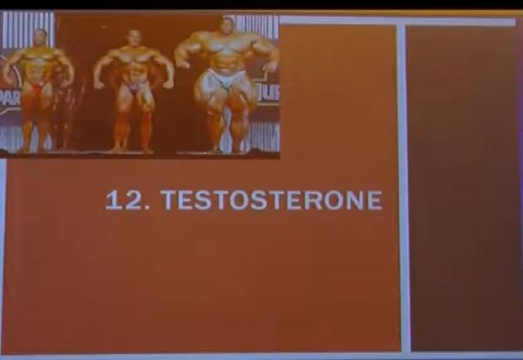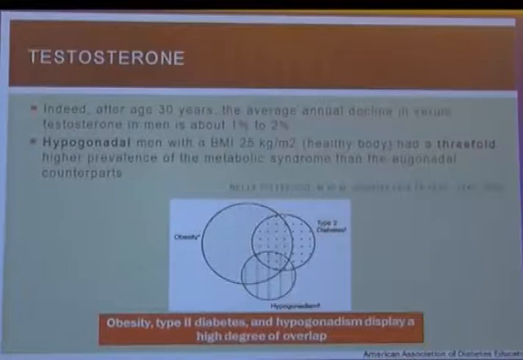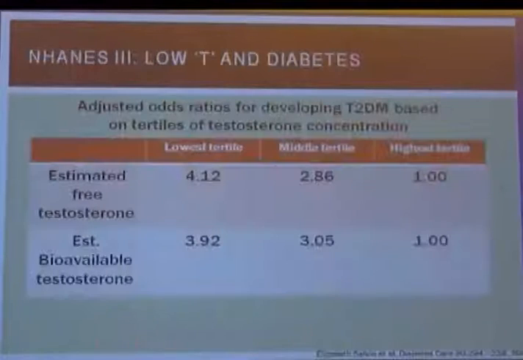Next is testosterone. Well, after the age of 30, the average annual decline in testosterone is about 1 to 2%, and hypogonadal men with BMI of 25 have threefold higher prevalence of metabolic syndrome. So, there is a great interplay between diabetes, obesity and hypogonadism. There is a high degree of overlap between these. If you look at this graph, at this table, people with the lowest tertile of testosterone and with the middle tertile have higher risk of developing diabetes and metabolic syndrome, whereas in the highest tertile, the risk of developing diabetes is lower.